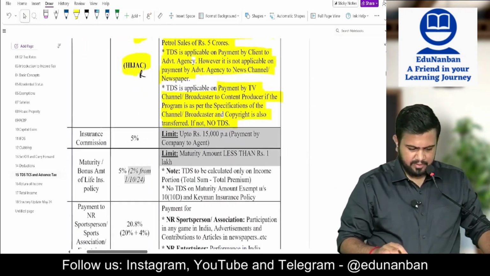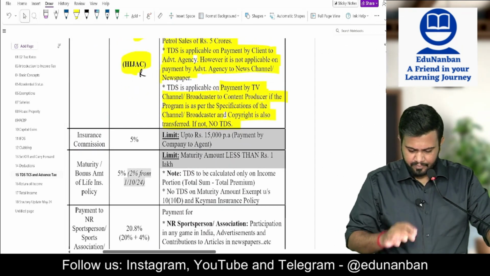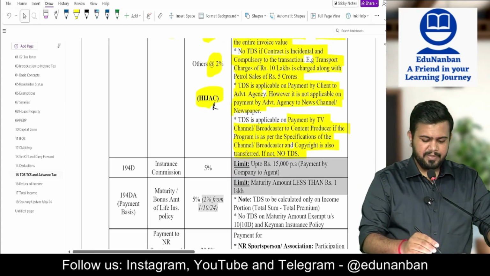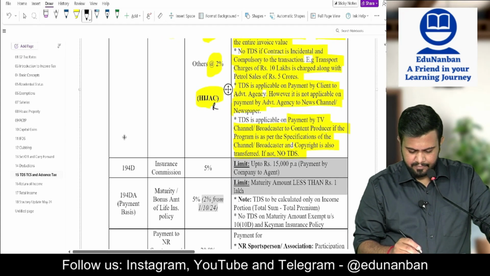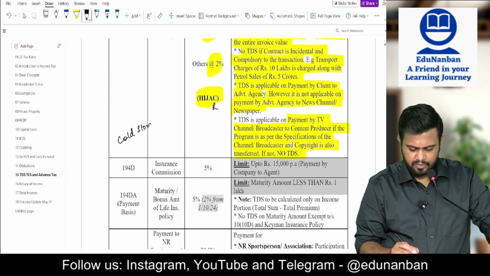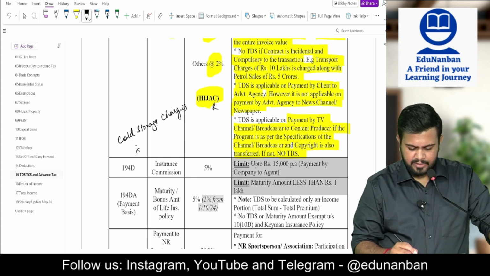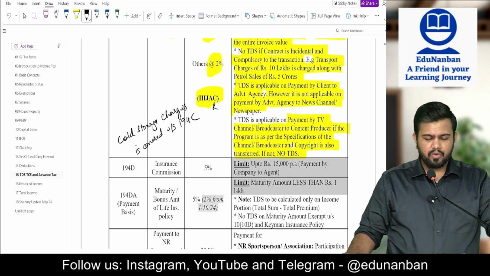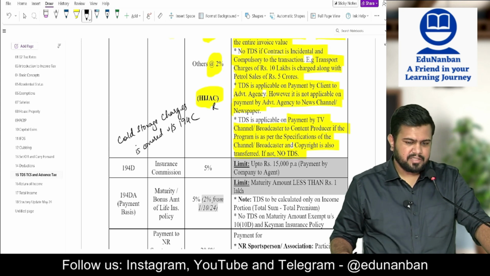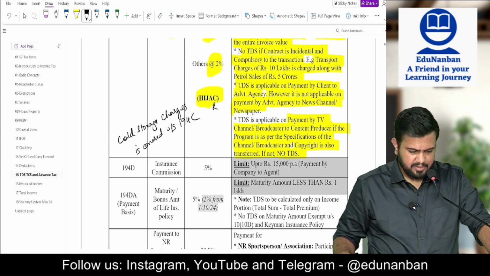Then here you also please write cold storage charges. Cold storage charges is covered under section 194C.